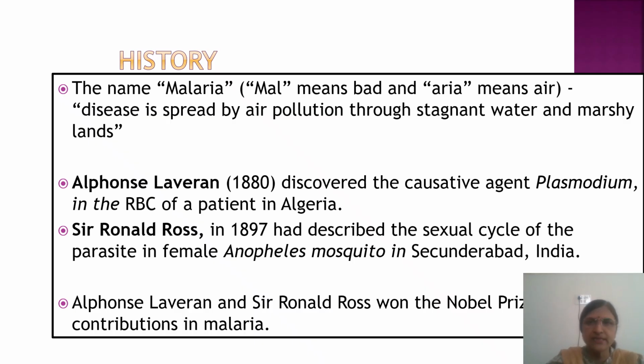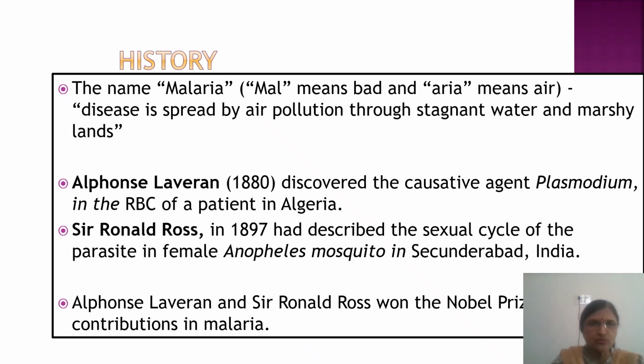So the name malaria: mal means bad and aria means air. So this is spread by air pollution through stagnant water and marshy lands. Alphonse Laveran discovered the causative agent, Plasmodium, in the RBC of a patient in Algeria in 1888, and Sir Ronald Ross in 1897 discovered the sexual cycle of the parasite in the mosquito in Secunderabad in India, and both got the Nobel Prize for